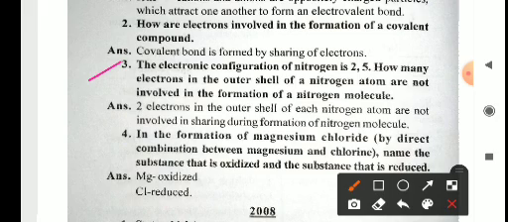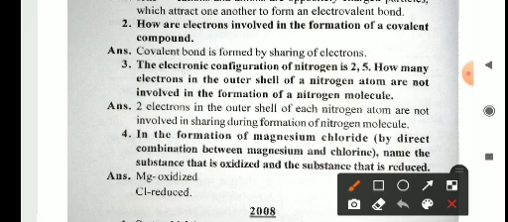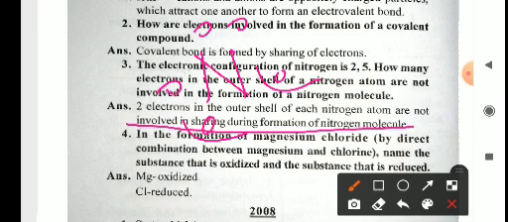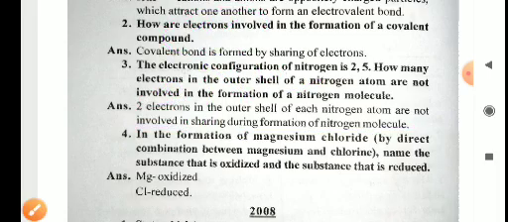The electronic configuration of nitrogen is 2,5. How many electrons in the outermost shell of a nitrogen atom are not involved in the formation of the nitrogen molecule? So 2 electrons in the outer shell of each nitrogen atom are not involved in the sharing during the formation of the nitrogen molecule, because in nitrogen there are 5 valence electrons, in which these 3 electrons will participate in the sharing and these 2 electrons will not participate in the sharing. So there are 2 electrons left.